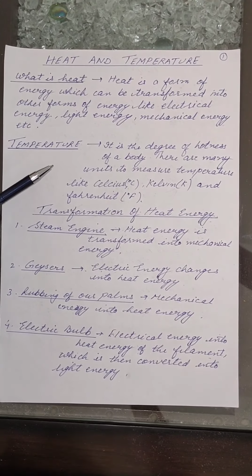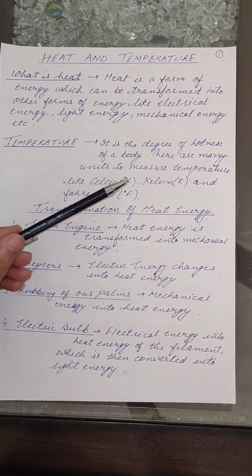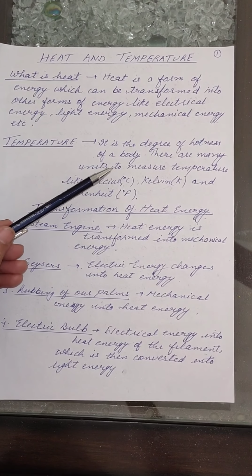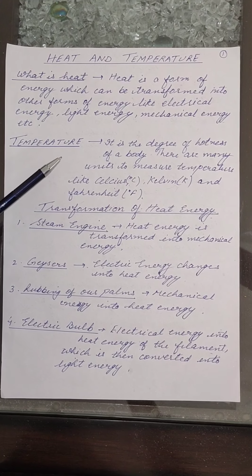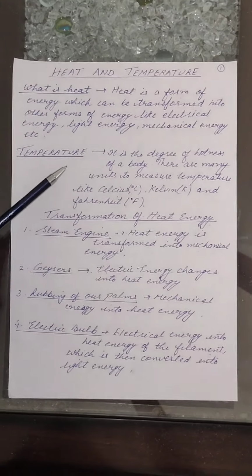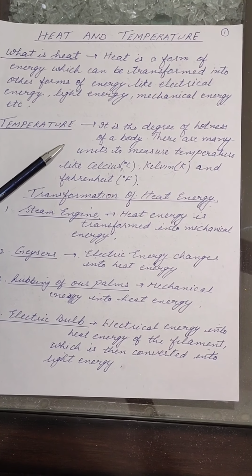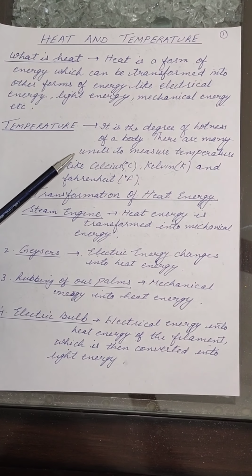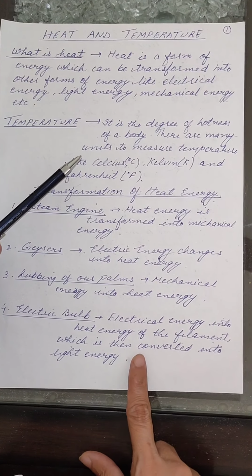Next is temperature. Temperature is the degree of hotness of a body. How can we find out how much a body is hot or cold? So there must be a proper method for measuring the degree of hotness or coldness of a body. So the degree of hotness or coldness of a body is called its temperature.